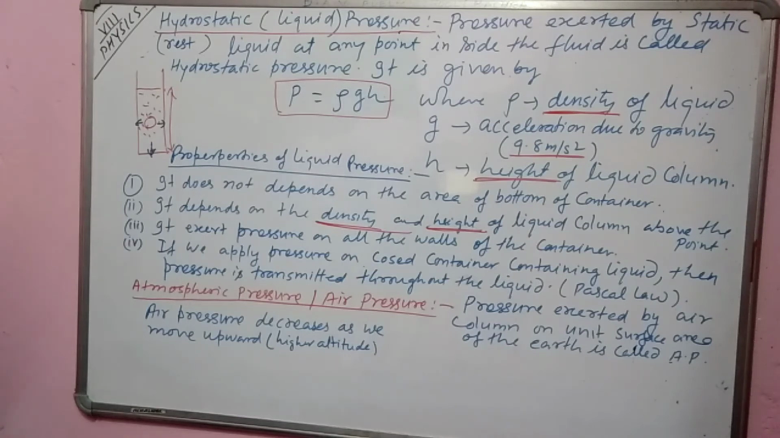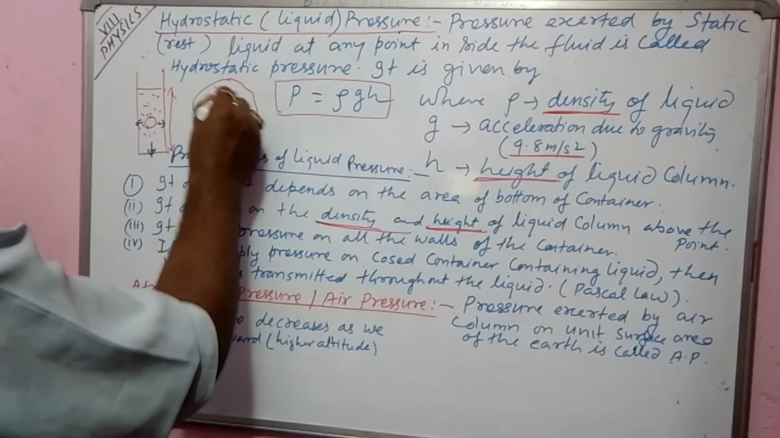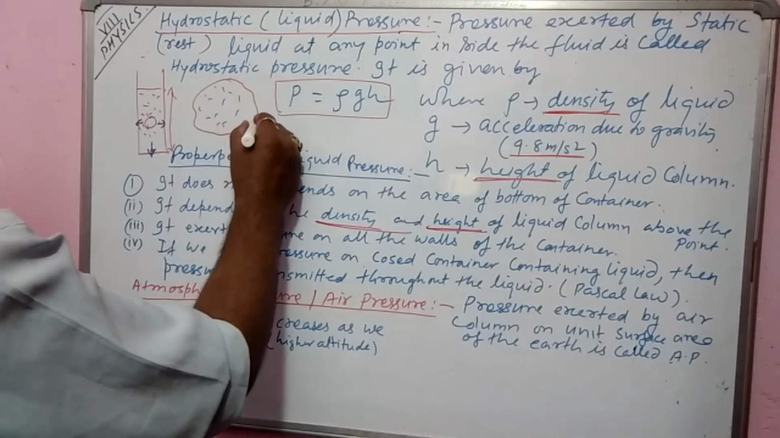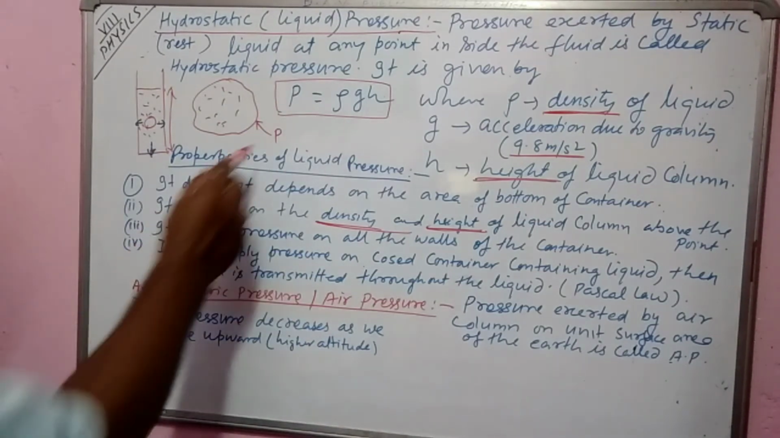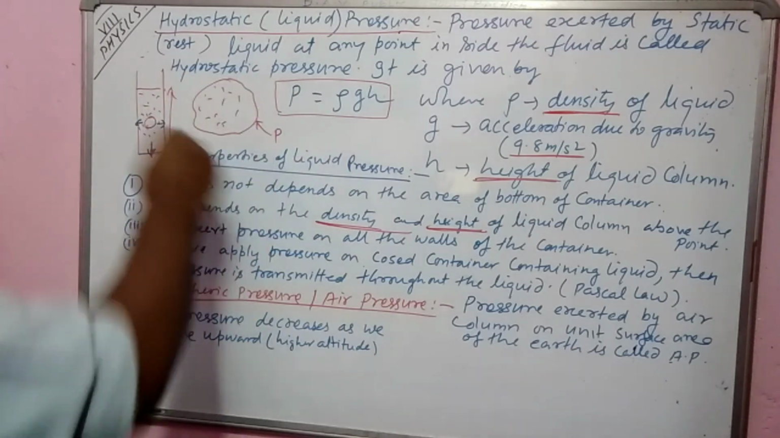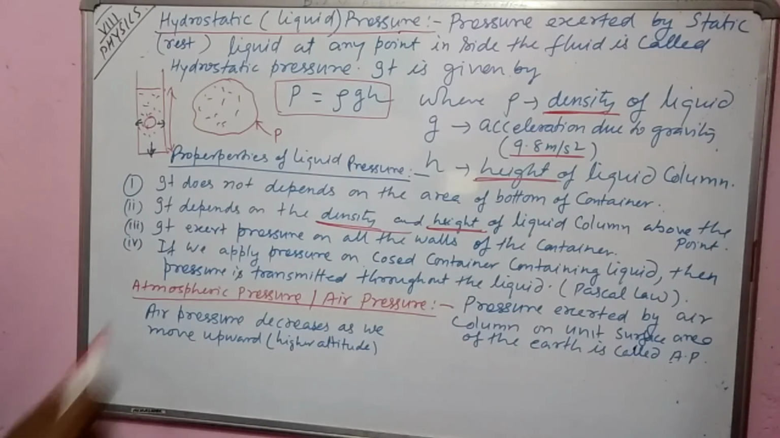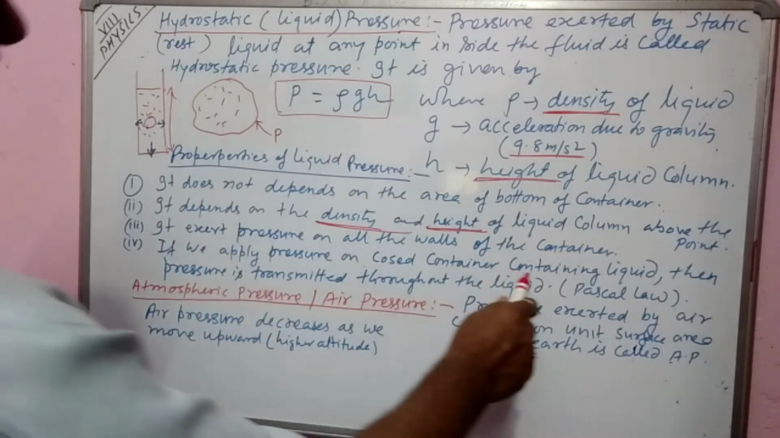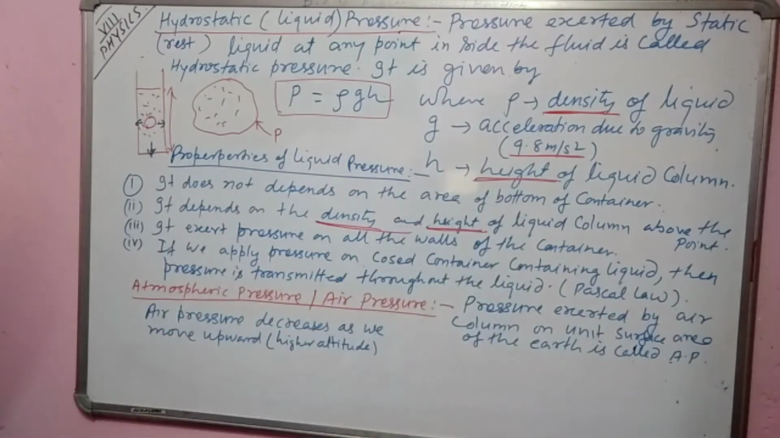If we apply pressure on a closed container, if this is the closed container and liquid is contained in it, and you apply pressure P from this point, what will happen? This pressure will be distributed on the whole surface. The same pressure will be applied everywhere. If we apply pressure on a closed container containing liquid, then the pressure is transmitted throughout the liquid. It was stated by the scientist Pascal.